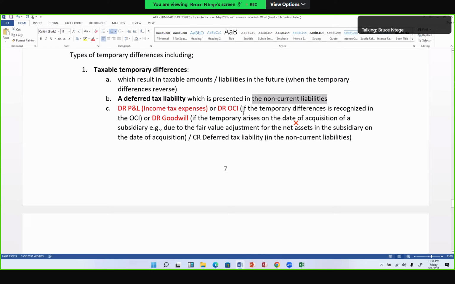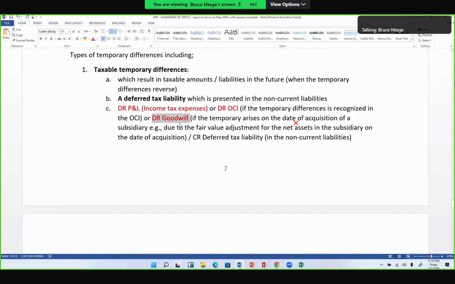And when I present it as a credit there, Mr. Examiner, always the debit goes to the P&L income tax expense, except, so the except starts here. I could be taking it to OCI if that temporary difference is in the OCI. Or I could be taking it to goodwill if that temporary difference is as a result of items that took place on the date of acquisition of a subsidiary, where then the corresponding entry goes to goodwill.